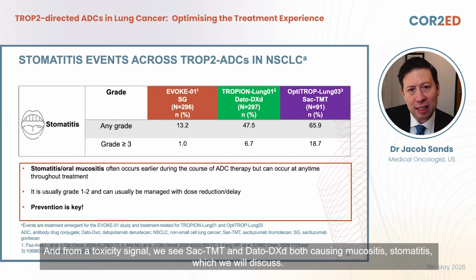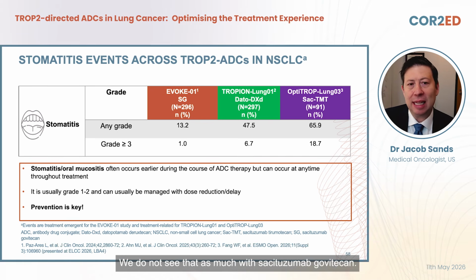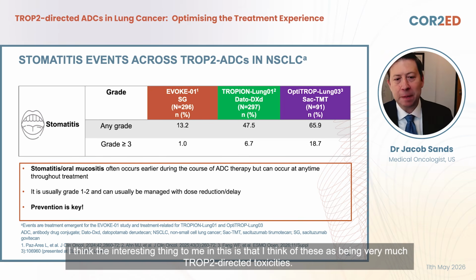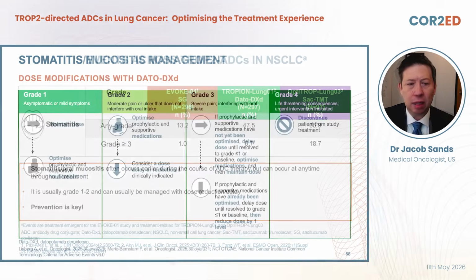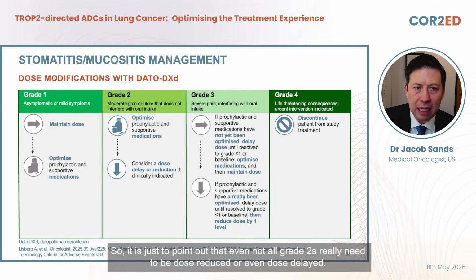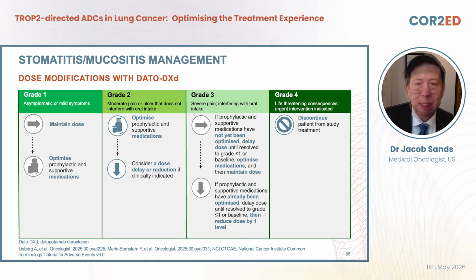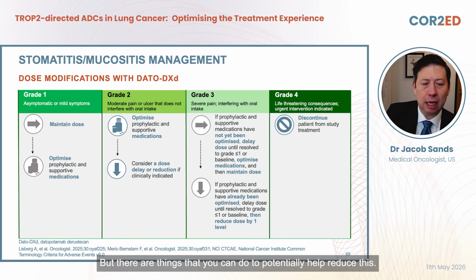And from a toxicity signal, we see sac-TMT and Dato-DXd both causing mucositis and stomatitis, which we'll discuss, as we don't see that as much with sacituzumab govitecan. I think the interesting thing to me is that I think of these as being very much TROP2-directed toxicities. Now, a grade 1 is not necessarily symptomatic. So it's just to point out that not all grade 2s really need to be dose reduced or even dose delayed. But there are things that you can do to potentially help reduce this.